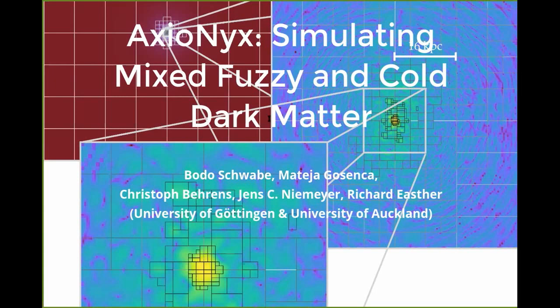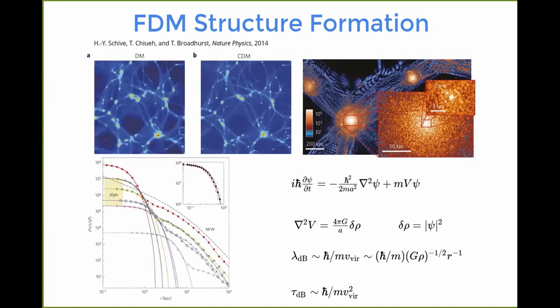So yeah, this is also the title of that paper, in case you want to check it on the arXiv. It's AxioNyx, so that's the code, simulating mixed fuzzy and cold dark matter. That's the author list here, so it's not only myself and Mateja, but actually a whole collaboration, both from Göttingen and in Auckland, also with Christoph Behrens, Jens Niemeyer, and Richard Easther. And I think we went through most of that. So that was kind of our introductory slide.